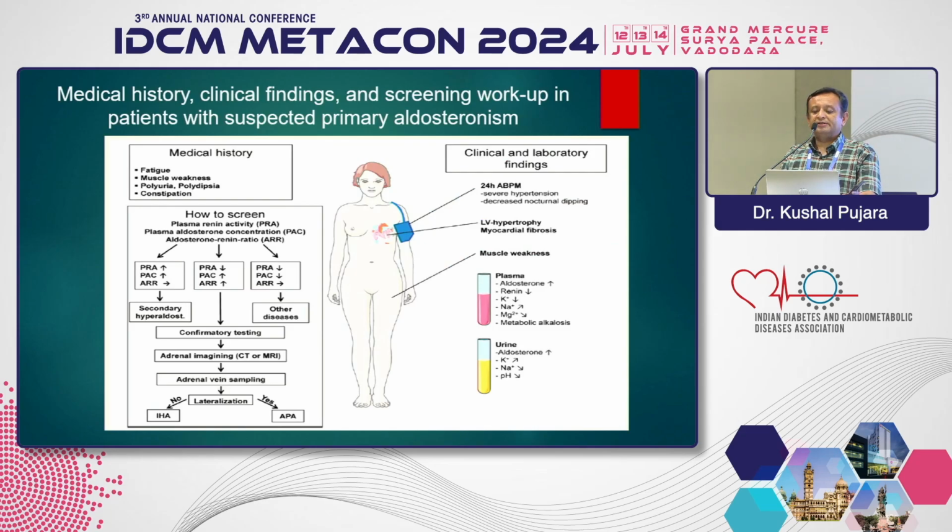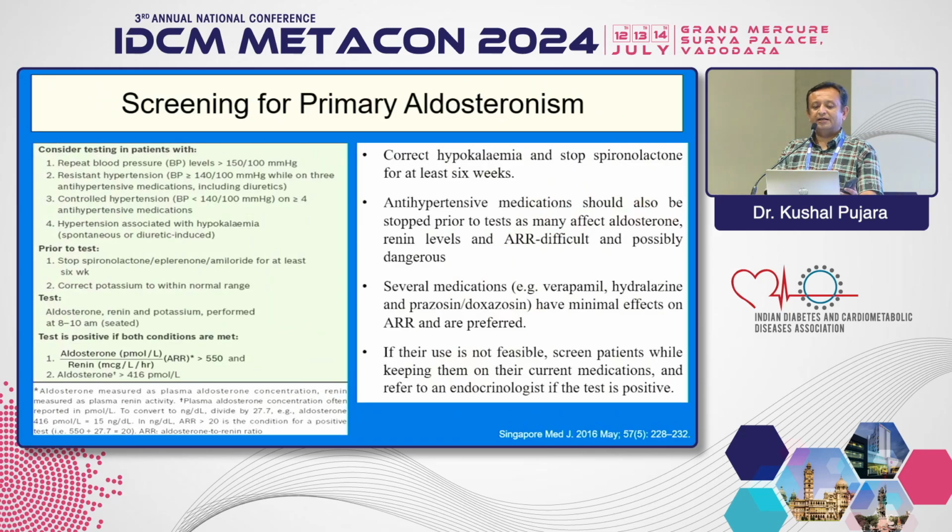We do biochemical tests and find the aldosterone level high and the renin level low. So the main test to differentiate this type of hypertension is the plasma aldosterone renin ratio. When the ratio is high, we have to suspect this. In a patient with hypokalemia, we always have to think of primary aldosteronism. The second thing is that ideally we have to stop medications like MRA inhibitors, spironolactone and eplerenone, for at least 6 weeks.